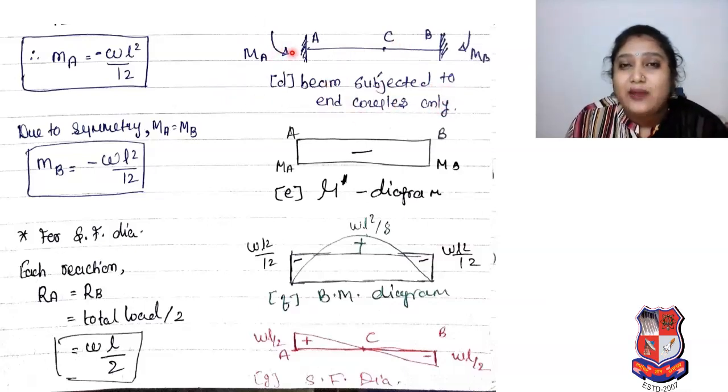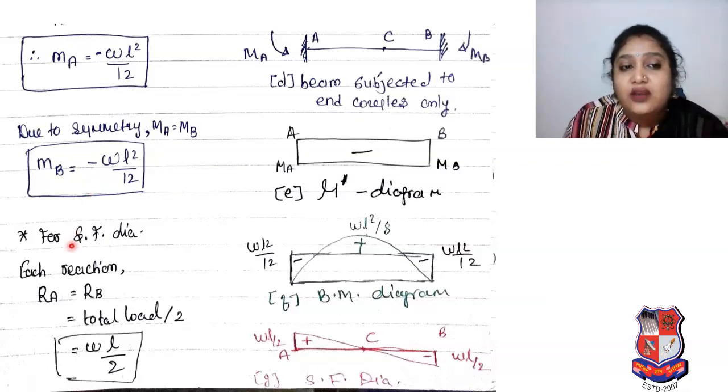Couples means moments. There is no load in between, so your Mu dash diagram will be that rectangular shape, and your MA is minus WL square by 12. Due to symmetry, MA is equal to MB, so MB is also equal to minus WL square by 12.